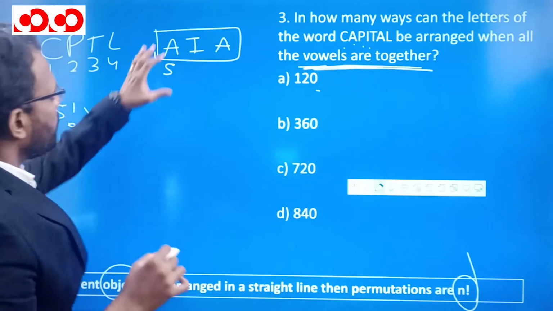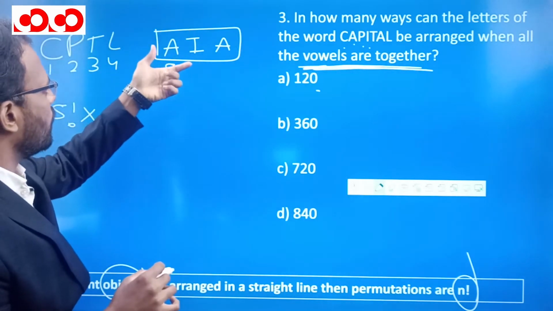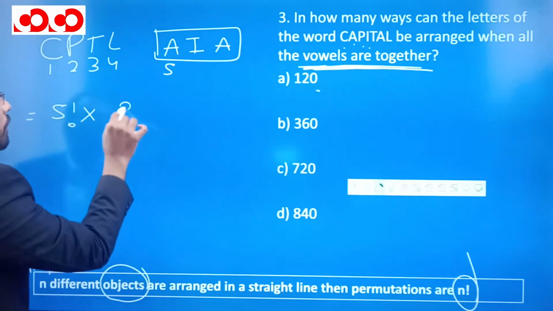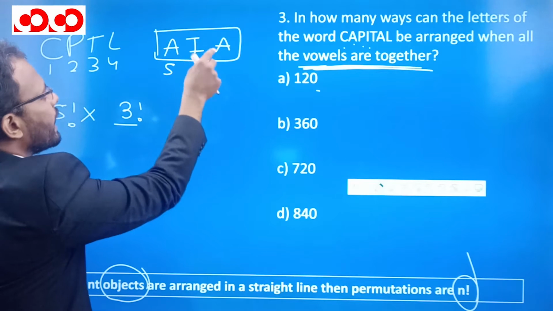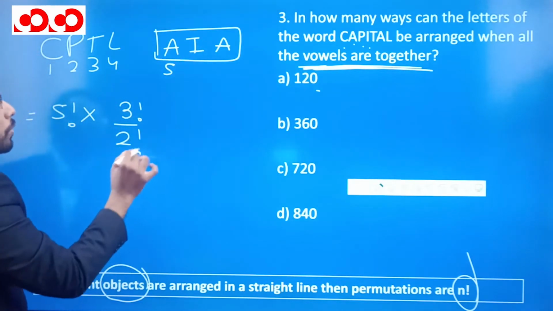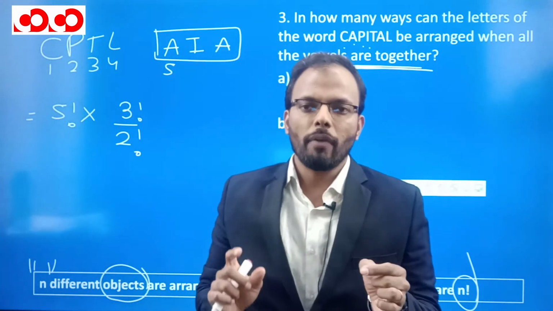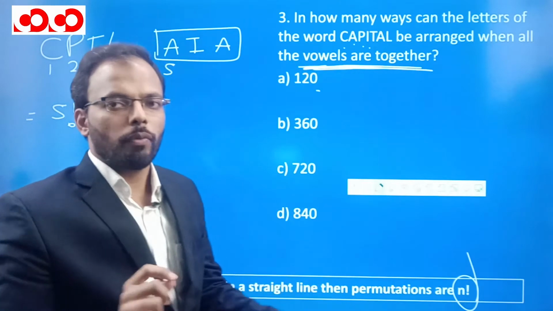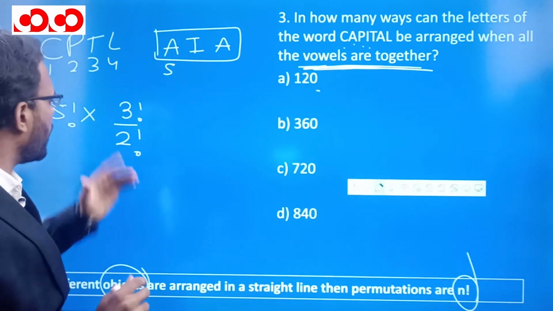Multiplied by, wherever this object goes, this object will be arranged in itself in 3 factorial ways, because there are 3 objects inside it also, A, I, A. However, there are 2 same objects, so we have to divide by 2 factorial. If there are any same objects in a group, then we have to divide by that factorial to find the number of arrangements. So 3 factorial for 3 objects and 2 are same, so divide by 2 factorial.